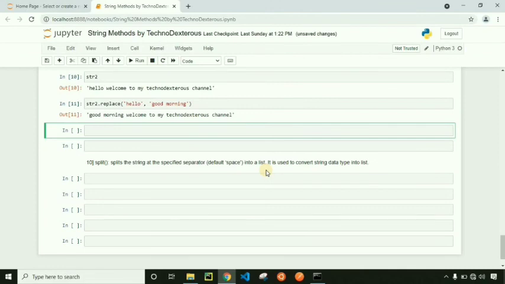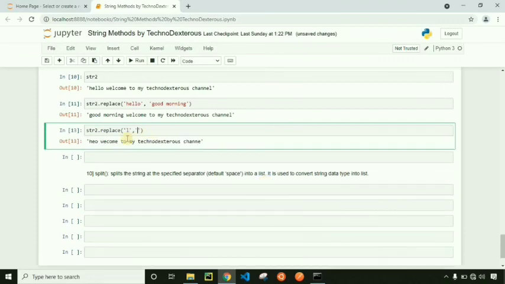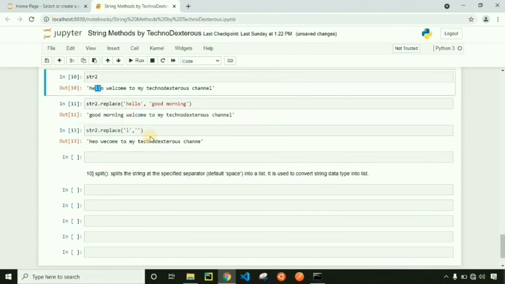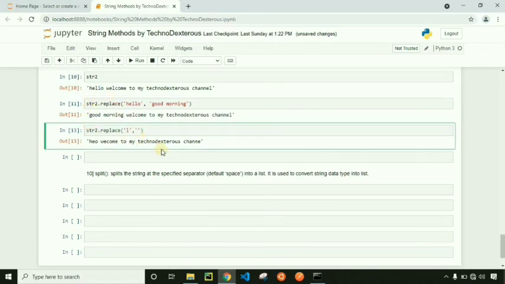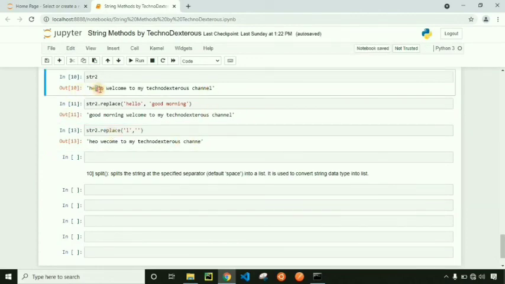Similarly, we can replace a character present inside string. We want to replace L character with a blank string. Here we have replaced L with nothing. This replace method finds L wherever it is present and it will replace it with blank. Now you can see L is not present in this string. So L is replaced with blank. This double L is also replaced with blank.